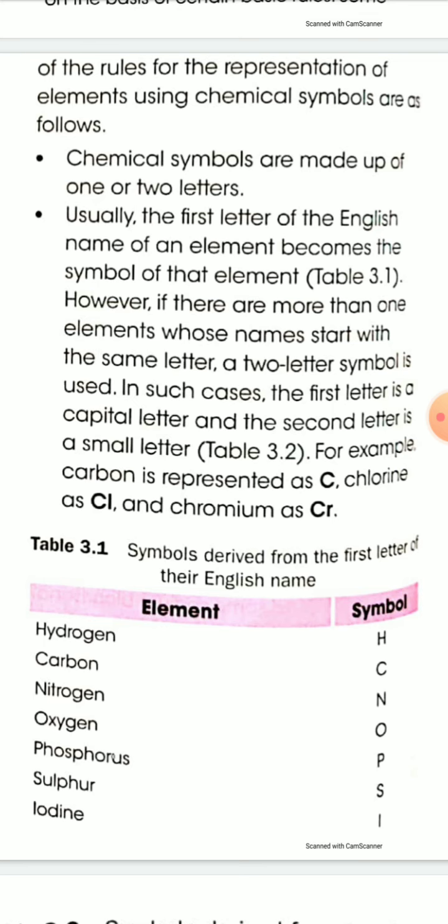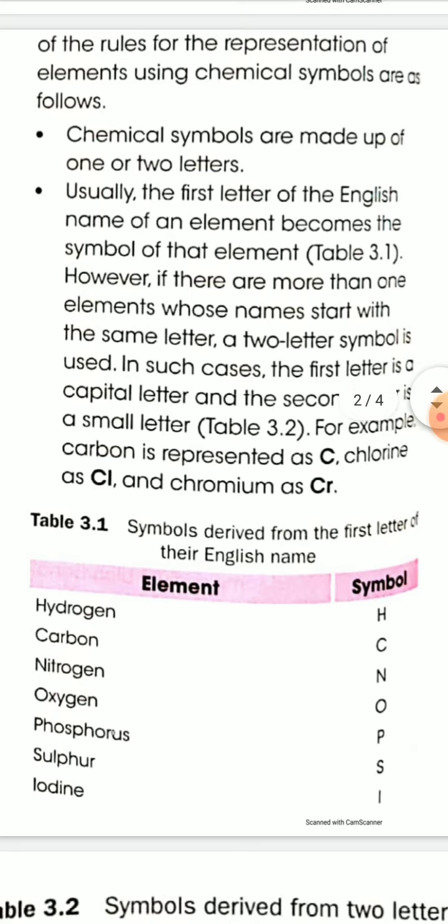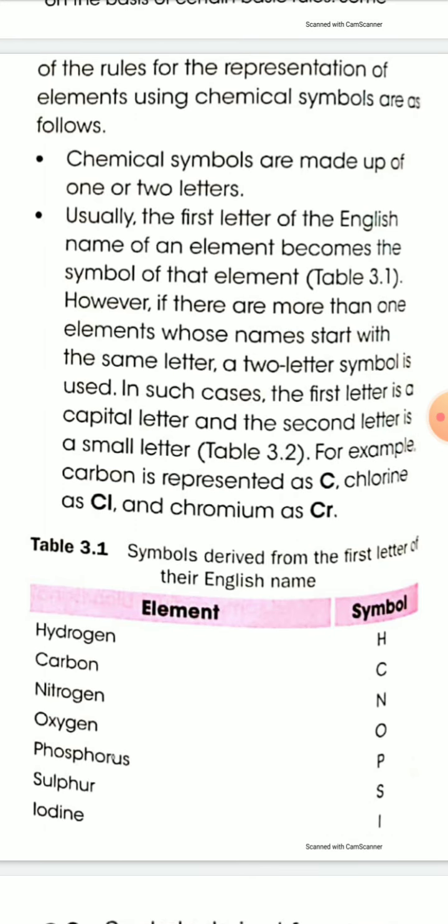Similarly, copper also starts with C, and its symbol is Cu. So if there are two elements whose names start with the same letter, then you have to use a two-letter symbol.